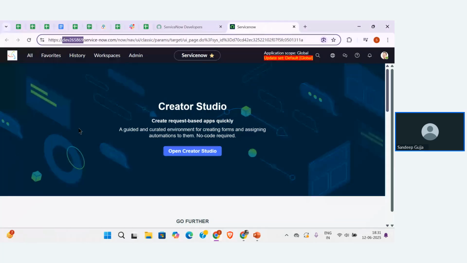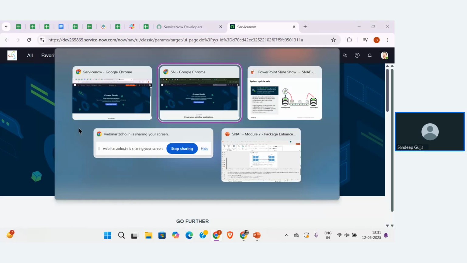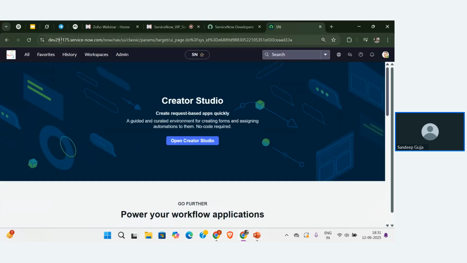Please remember the dev number, because I will always call this the first instance, and I will call the next one the second instance. So the first instance dev number is dev 265869. Whereas the second instance dev number is 297175. That means I am opening two different accounts in different windows.